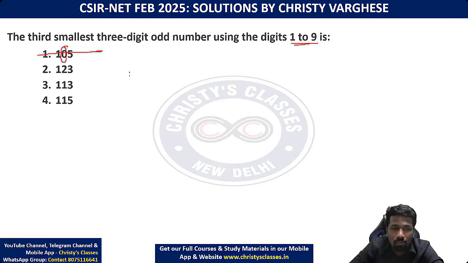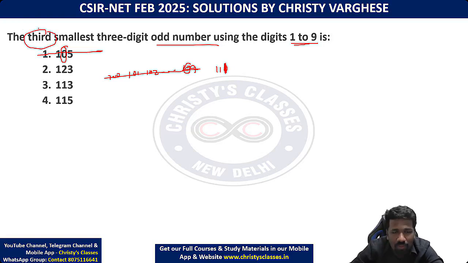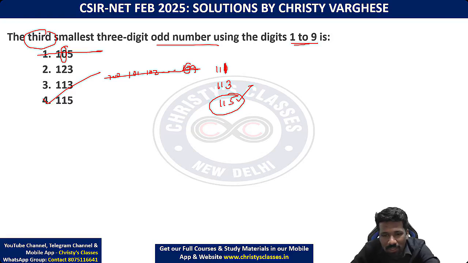So 100, 101 up to 109, all of them have 0 in the middle, so all of them are eliminated. So 110 onwards, 110 also has 0, 111 onwards, 0 is missing. And we need an odd number. So 111 is the first such odd number, but the third such odd number we need. 111 के बाद अगला odd number 113 होगा, then 115 होगा. So this 115 is what we need. So option 4 is the correct answer.